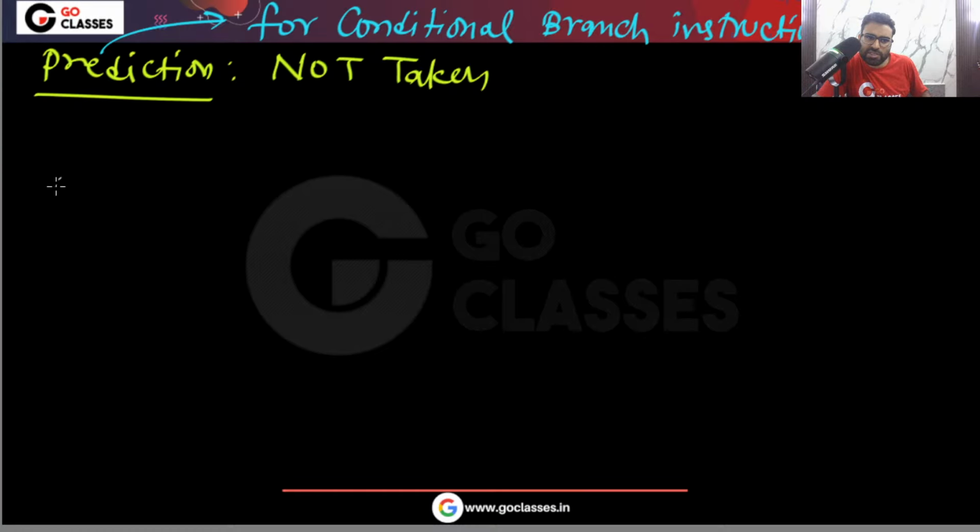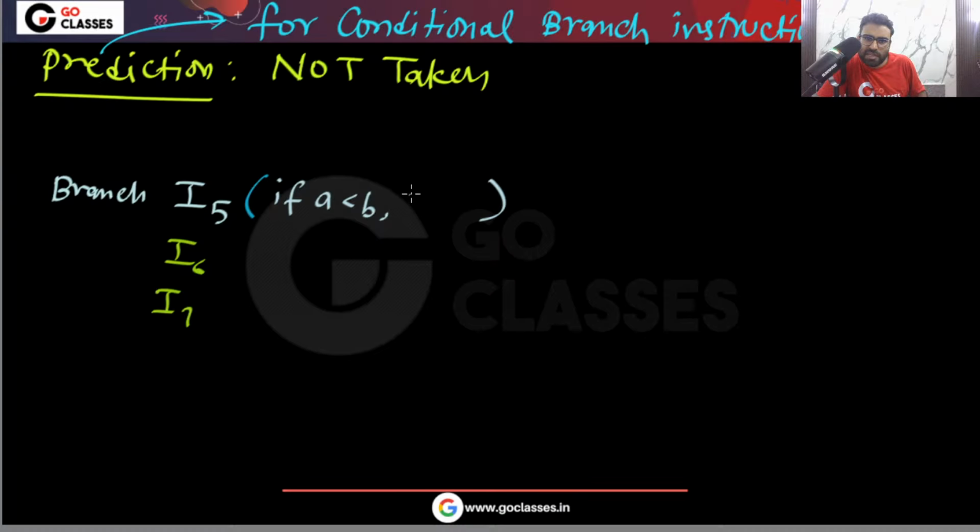conditional branch instruction. Let's assume that you have a branch instruction, let me call it I5. Now you can see this is I6, this is I7, this is called the fall through path. And let's assume that this branch instruction I5 has some condition like this: if A is less than B, then jump where? Go to, let's assume, I100.